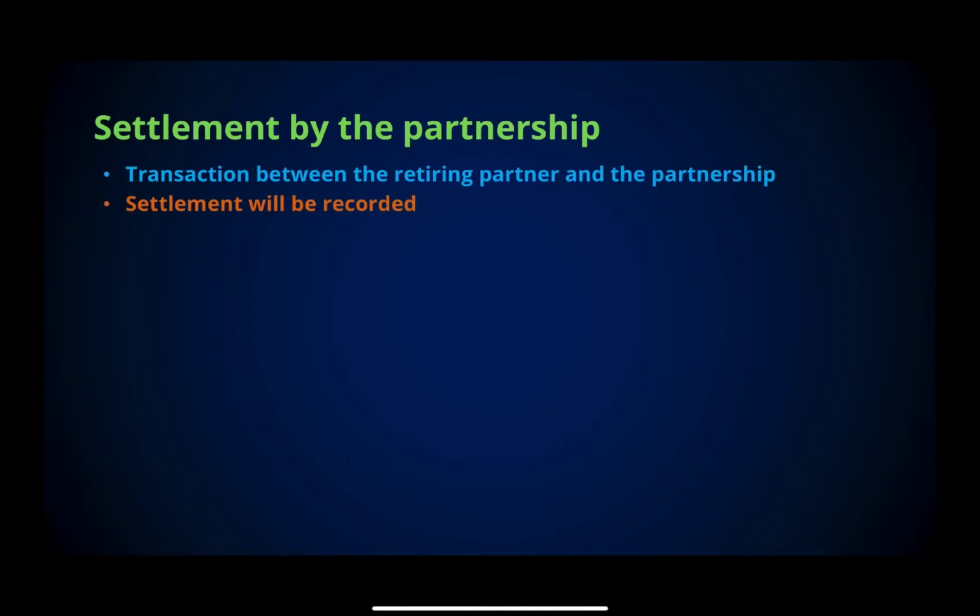The partnership may settle the interest of the retiring partner, and this is accounted for as a transaction between the retiring partner and the partnership. As such, the settlement amount is recorded in the partnership's books, alongside any other necessary adjustments. When the outgoing partner's interest is settled at an amount greater than or less than the value of his interest, the bonus method is used.